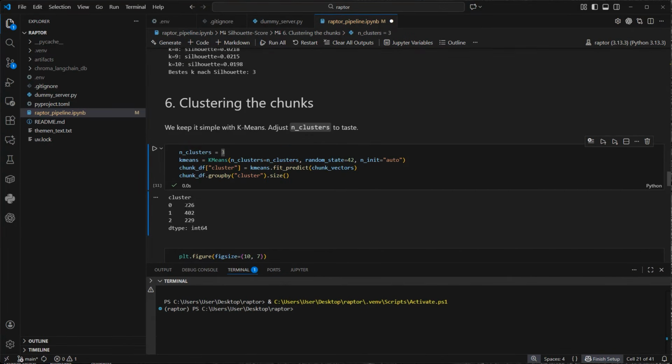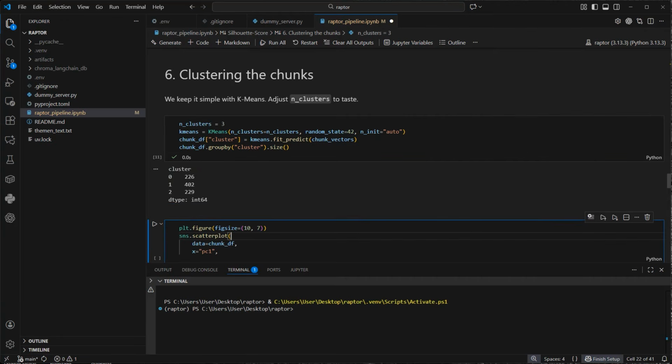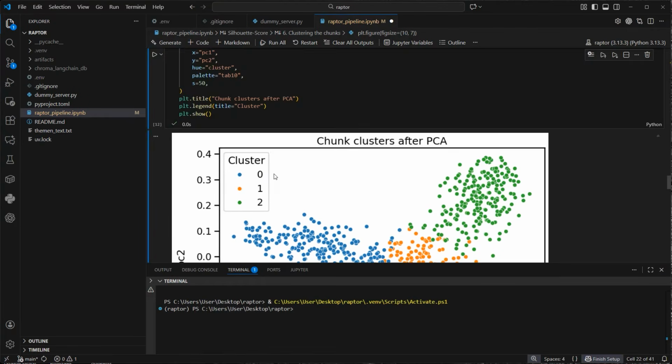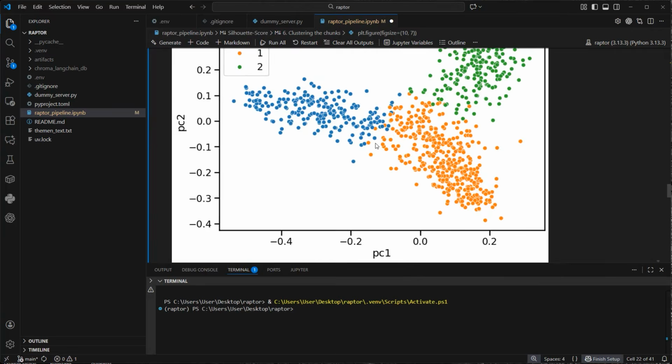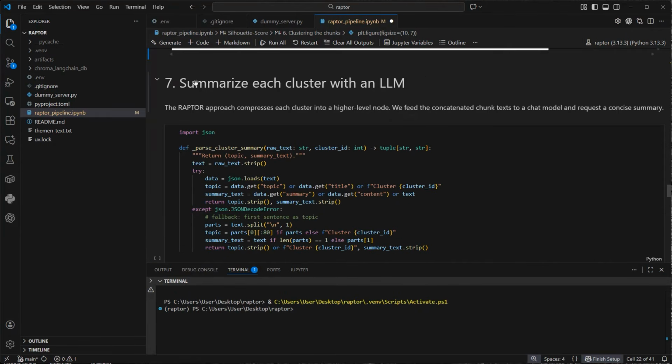So cluster 0 has got 226, cluster 1 402, and cluster 2 229. So at the end this looks like this. Now every dot has got its own cluster. So what we do now is that we get the chunk of each cluster and create a summary with an LLM. So that is what we're gonna do here.